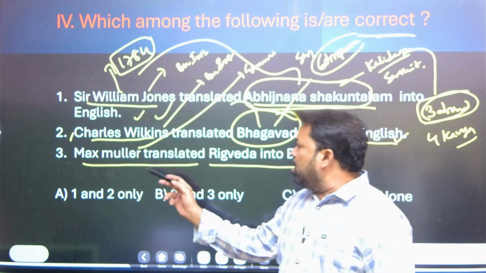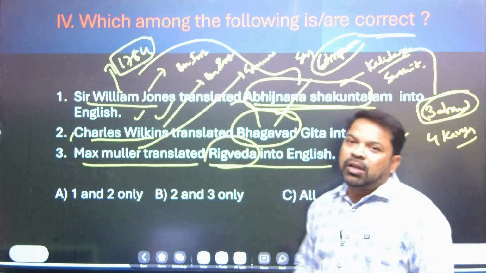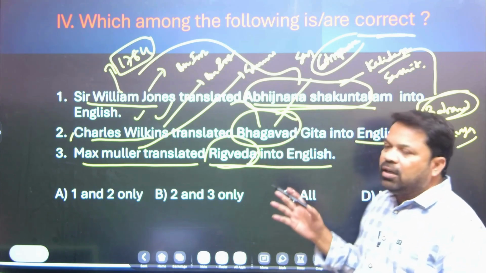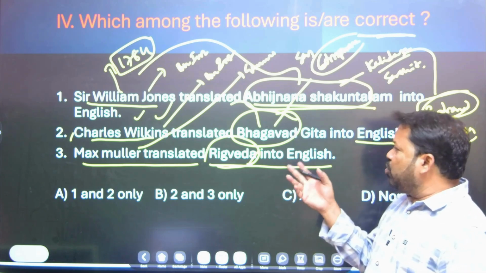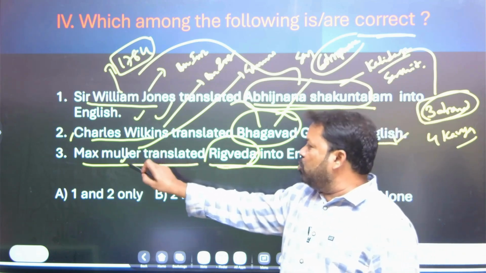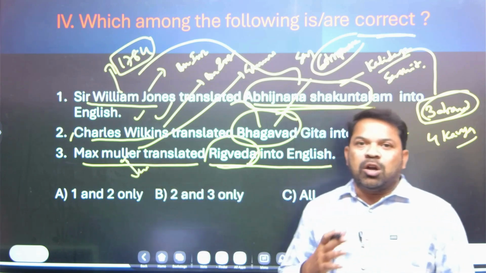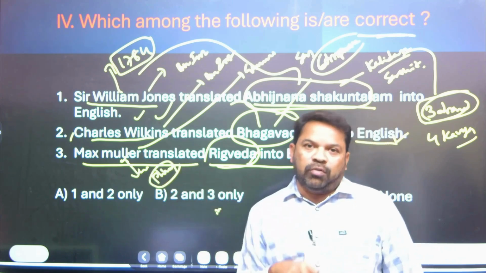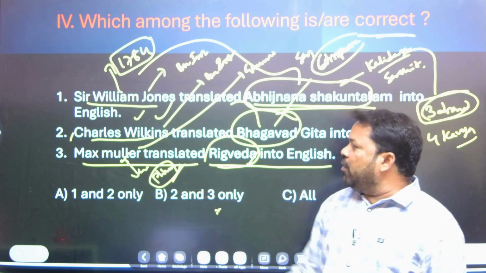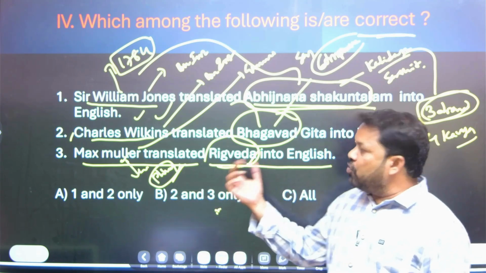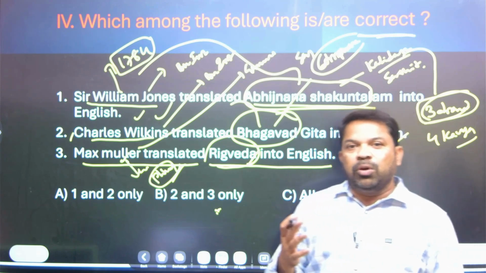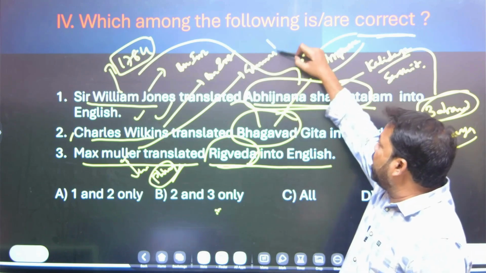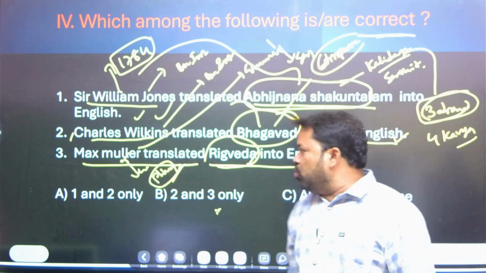And come to Max Muller. Max Muller translated Rigveda into English. And you know very well, Rigveda is the earliest text in India. This is also in Sanskrit language, which was translated into English by Max Muller. He was a German Indologist. He was not only a German Indologist, he was also a philologist. Philology means study of languages. Based on philology, Max Muller said that Indus Valley people were replaced by the Aryans. So that Aryan migration theory was said by Max Muller.